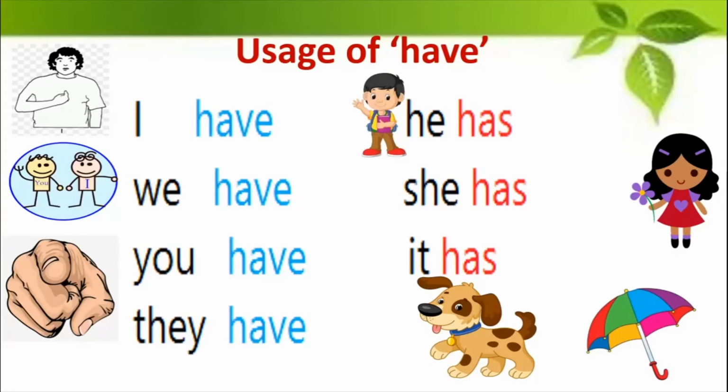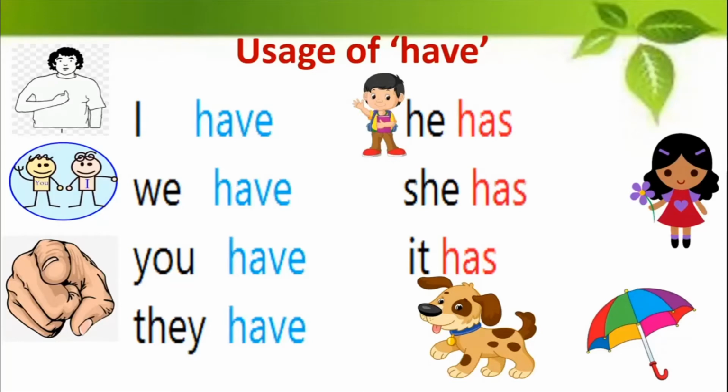Okay, when you talk about something which has happened before today. So this is how you make use of the verb have, the correct usage of have. So next time you should not say "she have a book" or "I has a pen." That will be wrong. You will say "I have a book" and "she has a pen." Alright, so this is about the usage of have.